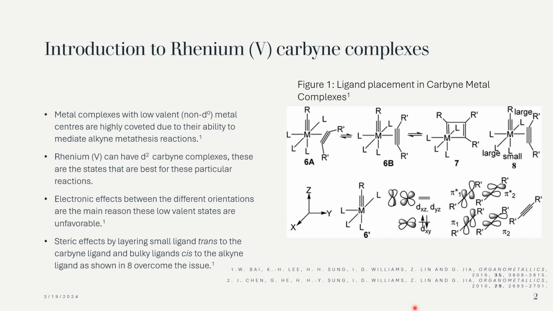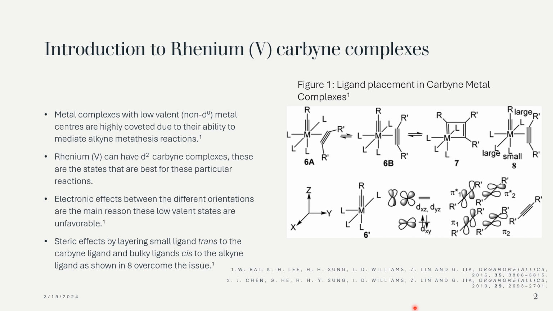However, these challenges are surmountable, as demonstrated by the successful outcomes of the reactions. The electronic effects between the different orientations are the main reason these low valence states are unfavorable and don't always work, which is why Rhenium-5 can have these d2 carbene complexes.